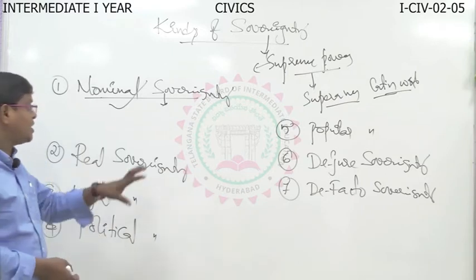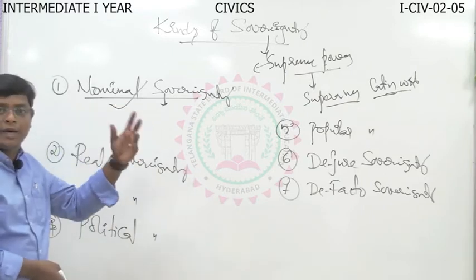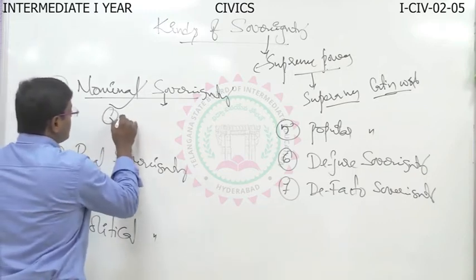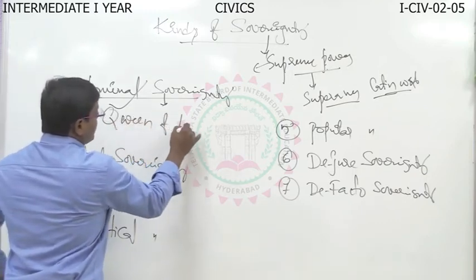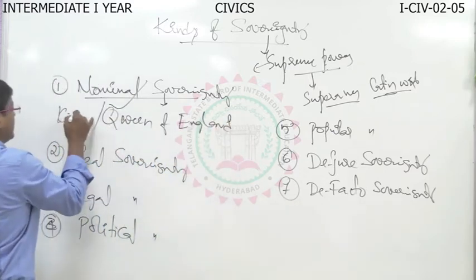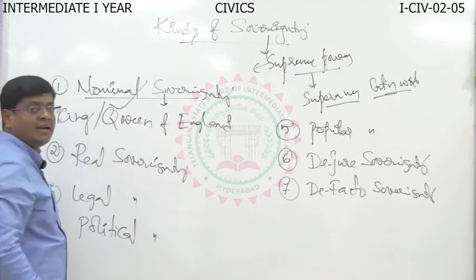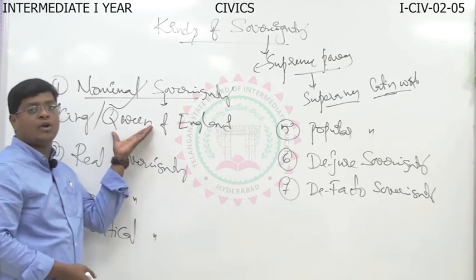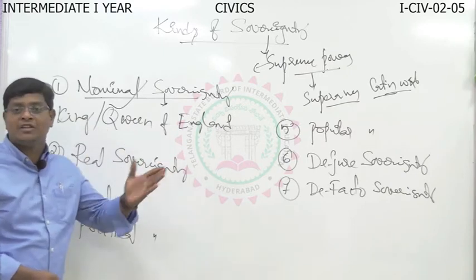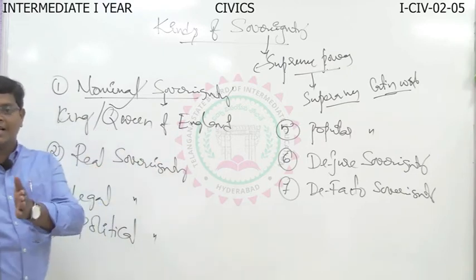Example, the very popular example is the King or Queen of England. The King or Queen of England enjoys the power by namesake only. On the name of the King or Queen, the Prime Minister enjoys the powers in England.